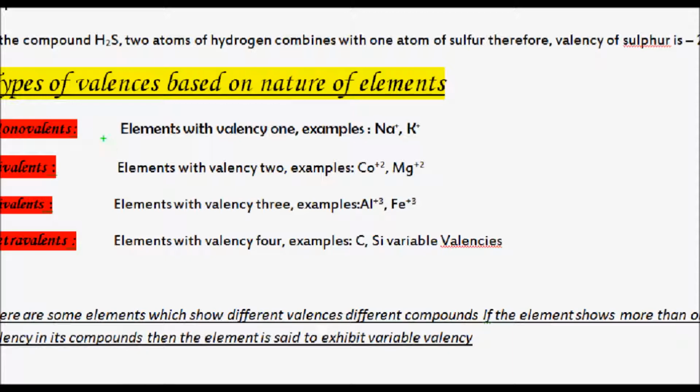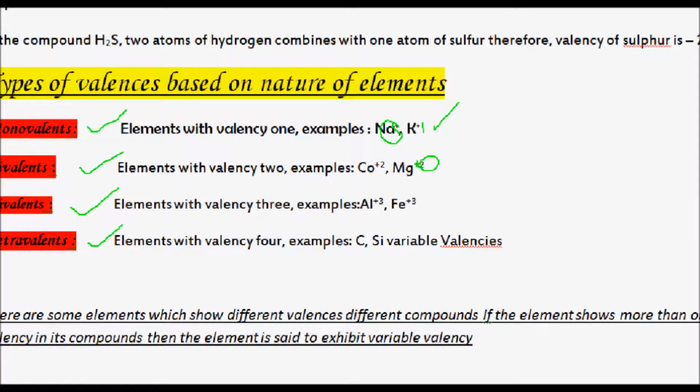Okay. Then, basing on the valency, elements are classified into various types, like monovalent atoms, divalent atoms, trivalent atoms, and tetravalent atoms. Valent means valency, monovalent means single valency. If the valency is 1, see here in case of sodium, valency we have written is only plus. Plus means nothing but plus 1. Like even in potassium, K plus is nothing but K plus 1. Okay, so their valency is 1, therefore they are considered as the examples for monovalent.